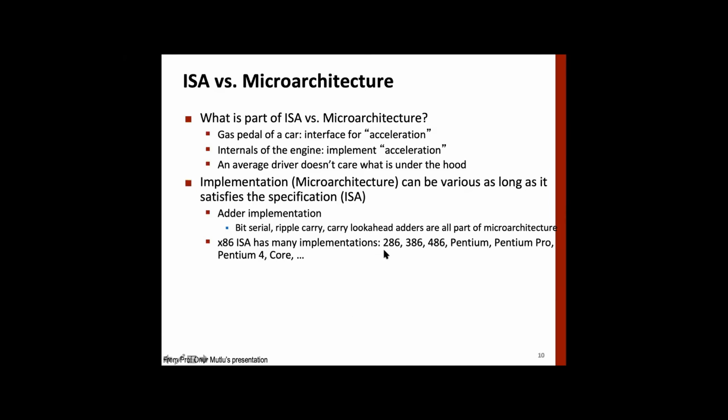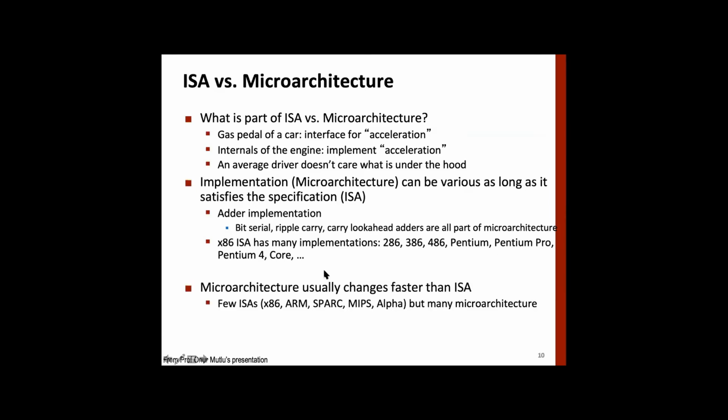And then they moved from 286 to 386 to 486 to Pentium, Pentium Pro, Pentium 4, and so on without changing the ISA. Now, hardware technology, as we have seen in Moore's law, changes because the number of transistors is changing, the whole technology is changing, and there are other architectural advances. So microarchitecture changes very fast, whereas ISA remains fixed.